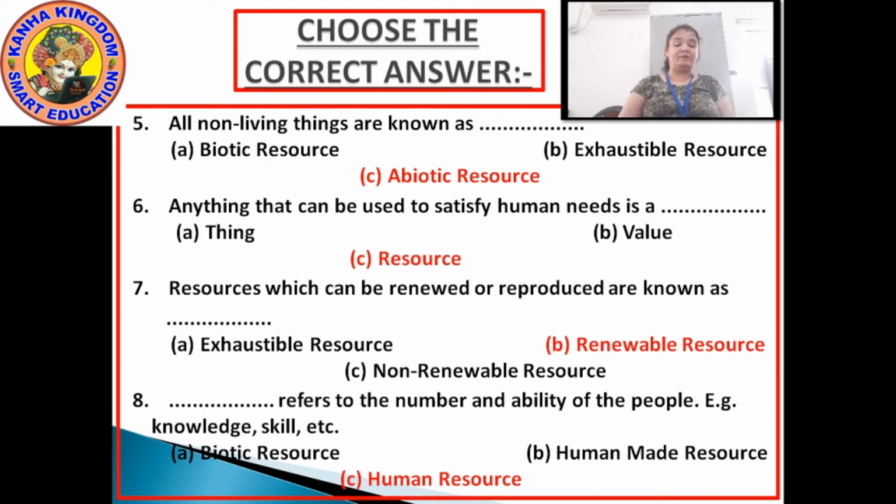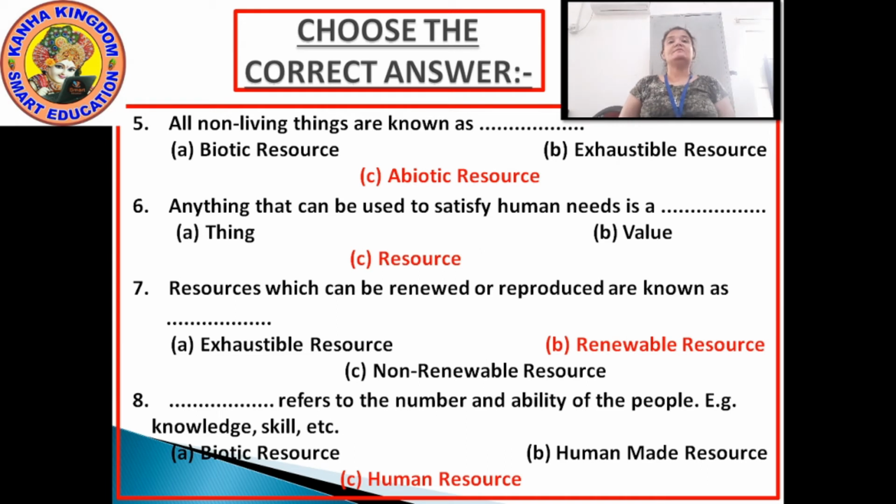In that we can count animals also, we can count plants also. Right? Human made resource? No. Human made resource means the resources which are being made by the humans. So this cannot be it either. That which refers to the number and ability of the people is the human resource.